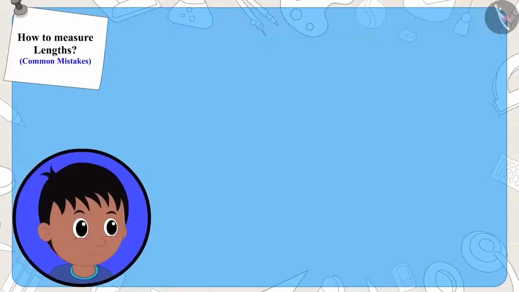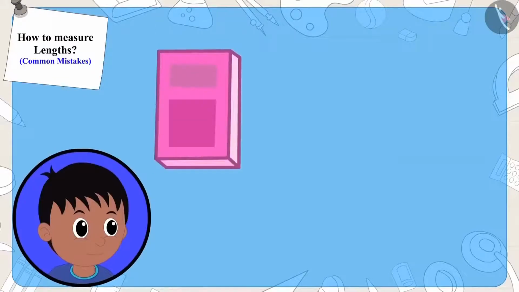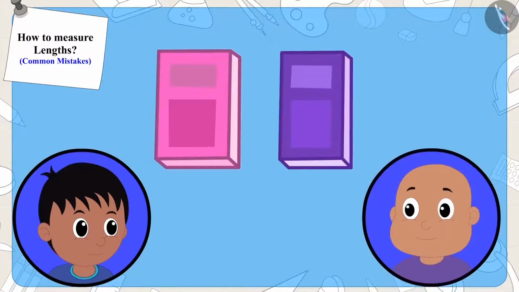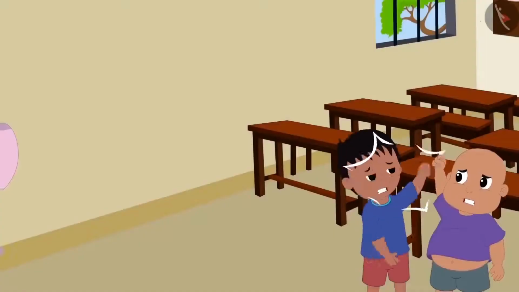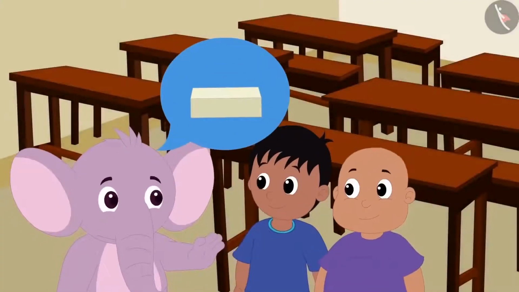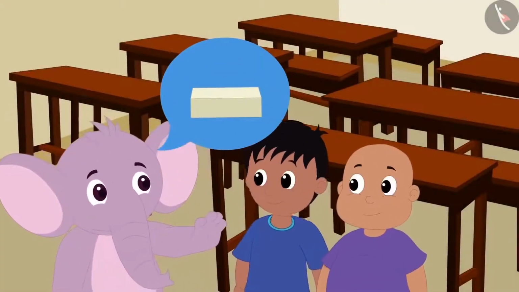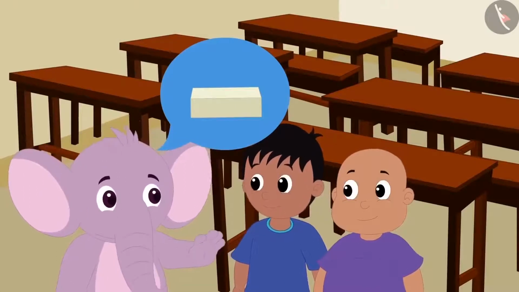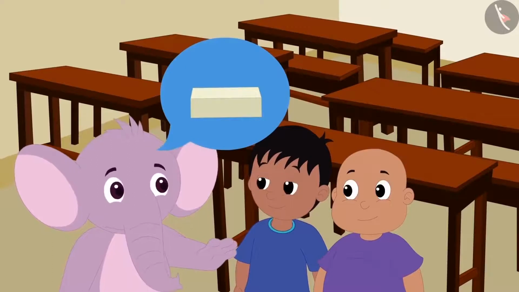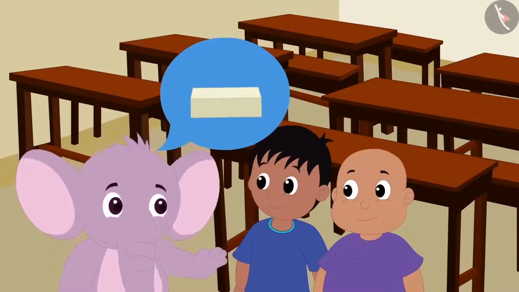Raju is saying that his notebook is longer and Bablu is saying that his notebook is longer than Raju's. Appu saw them fighting and told them that they can use an eraser to measure the length of the notebook. This way, they will know which of the two notebooks is longer.